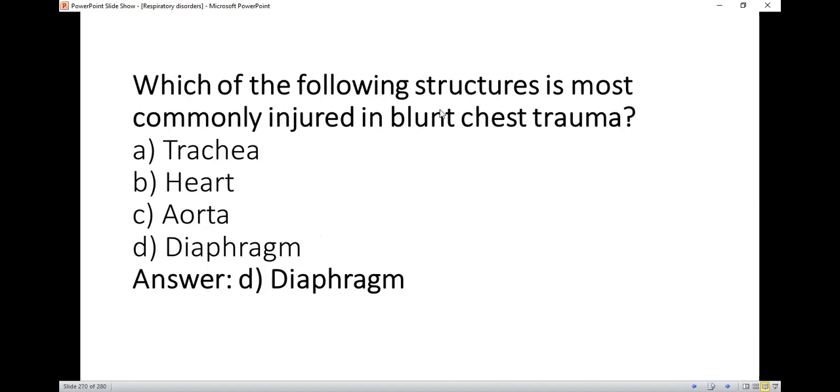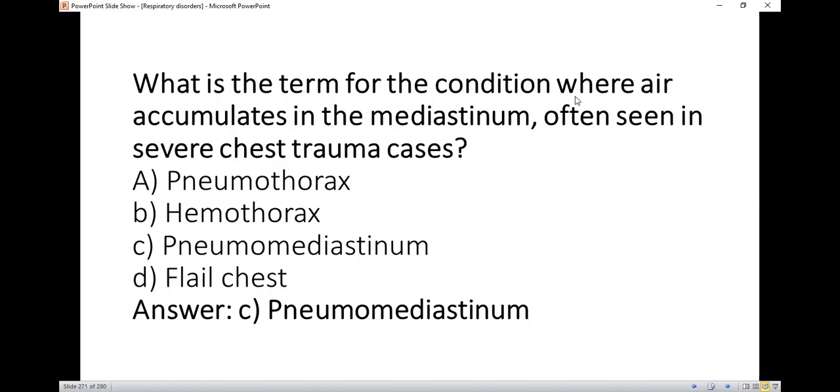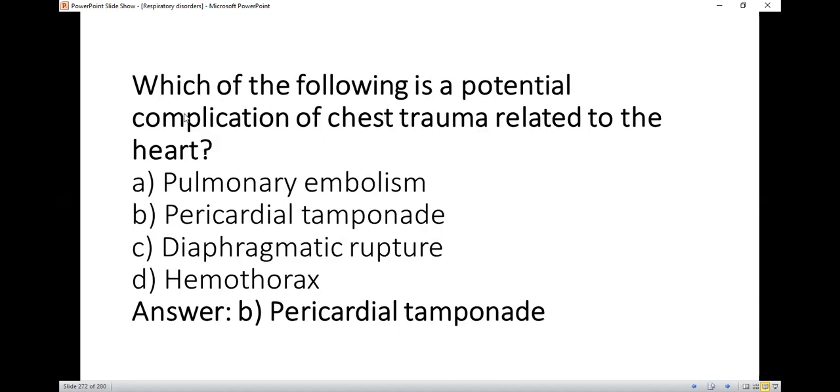Which of the following structures is most commonly injured in blunt chest trauma? So the right option is diaphragm. Blunt chest trauma is caused by the impact of a hard object, which damages the internal organs. What is the term for the condition where air accumulates in the mediastinum, often seen in severe chest trauma cases? So the right option is pneumomediastinum. Which of the following is a potential complication of chest trauma related to the heart? So the right option is B, pericardial tamponade.